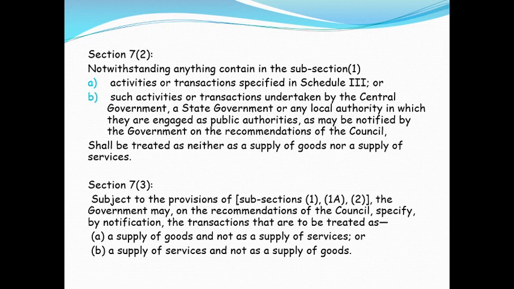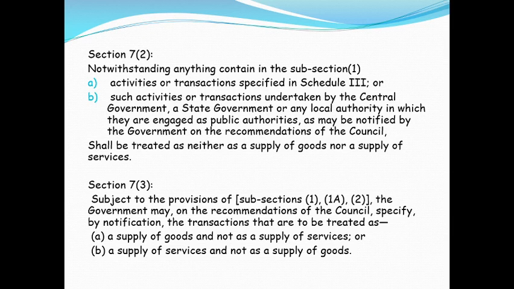Notwithstanding anything contained in subsection 1, activities or transactions specified in Schedule 3, or such activities or transactions undertaken by the central government, a state government or a local authority in which they are notified as public authorities based on the recommendations of the council, shall be treated neither as supply of goods nor supply of services. So this speaks about the negative list.